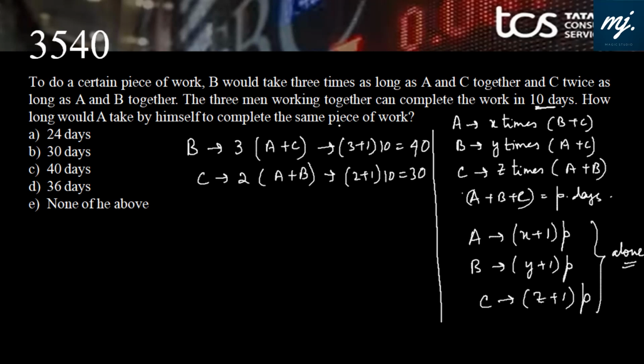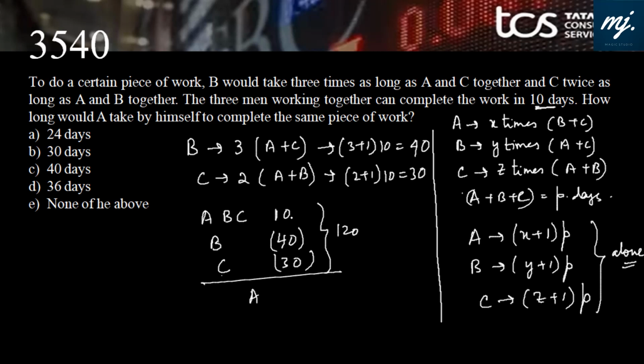How long will A take by himself to complete the same piece of work? We know A, B, C is how much? 10. B is 40. C is 30. From A, B, C, if I deduct B and C, I will get the value of A. LCM 120. 120 by 10 is 12. 120 by minus 40 is minus 3. 120 by minus 30 is minus 4. 12 minus 7 is 5. That means A alone will take 120 by 5, that is 24 days to complete the work.